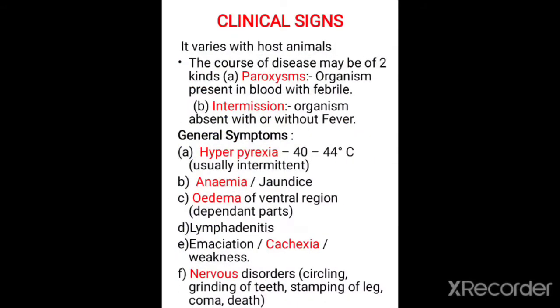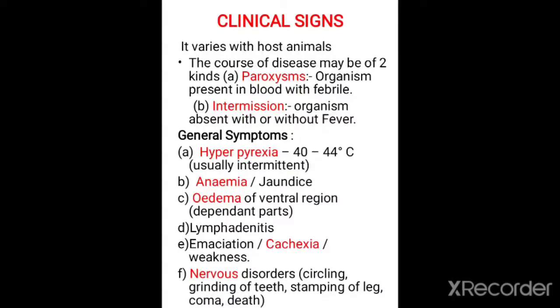And now let us come to the clinical signs which are noticed in the affected host. It varies with the host animals, and the course of the disease may be of two kinds. The first one is paroxysms, which means a sudden occurrence of symptoms. That is a sharp and acute condition, accompanied with the presence of organisms in the blood with a febrile condition, that is, fever.